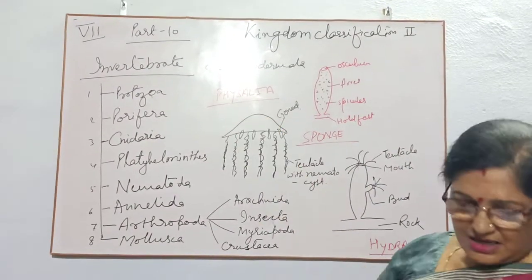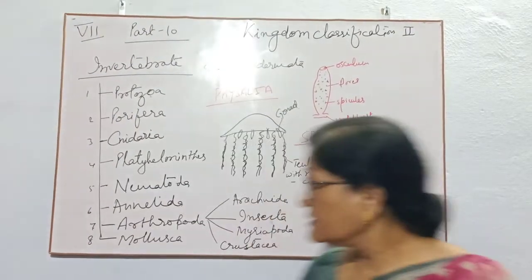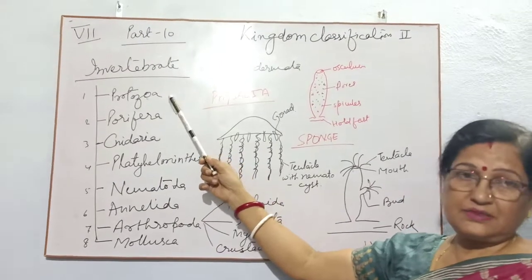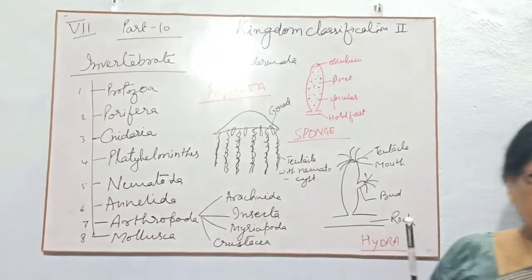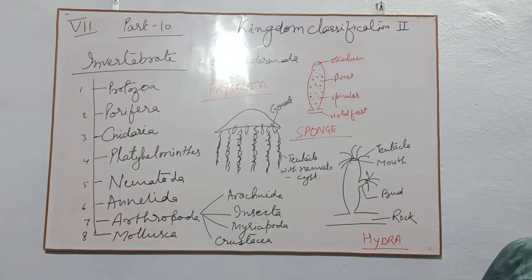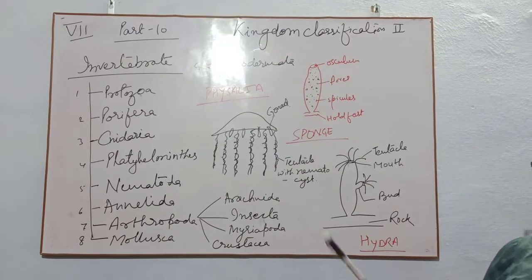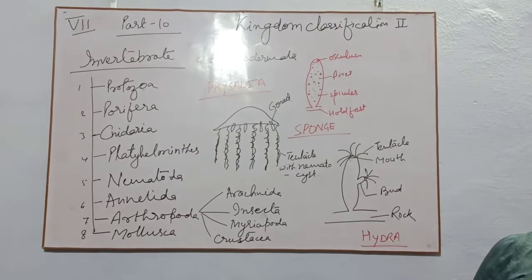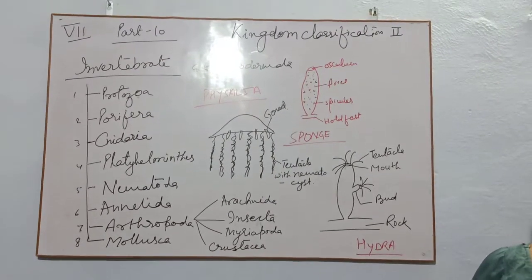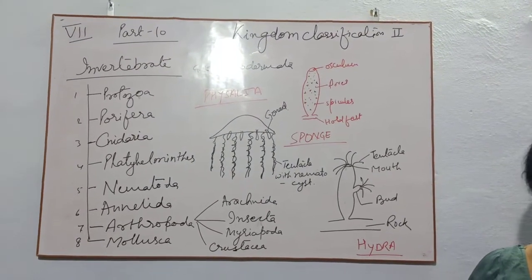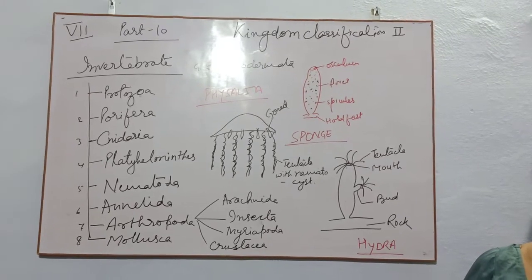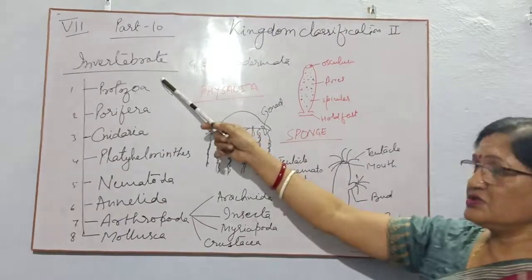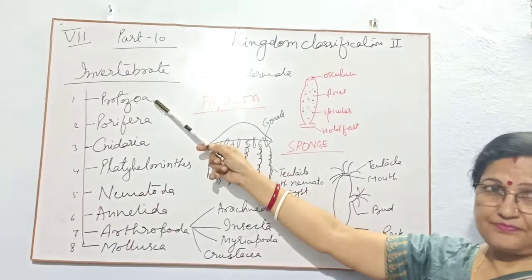Today I will start about the invertebrate animals, as I completed or told you about the 5 vertebrates. Now I will come to the invertebrates. Children, you know, those who do not have a vertebral column or backbone belong to invertebrates.